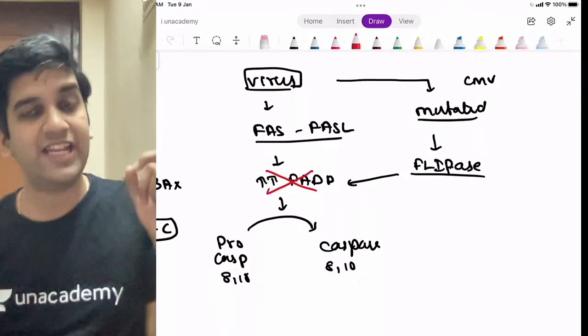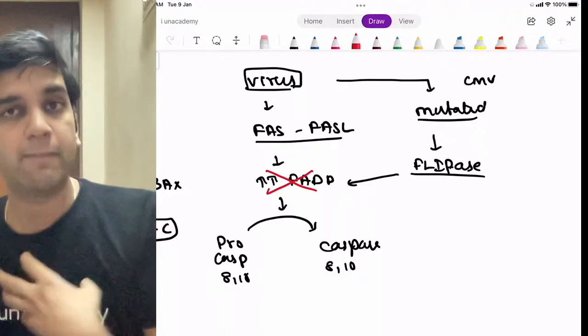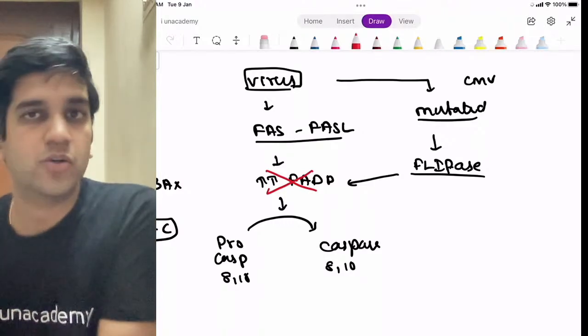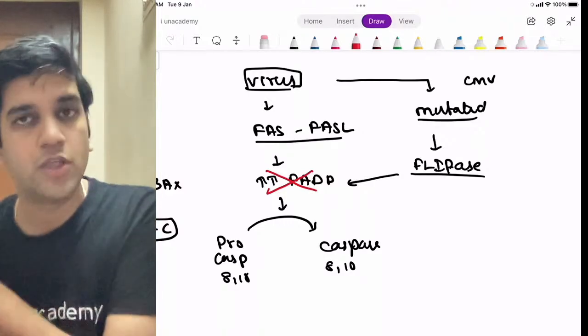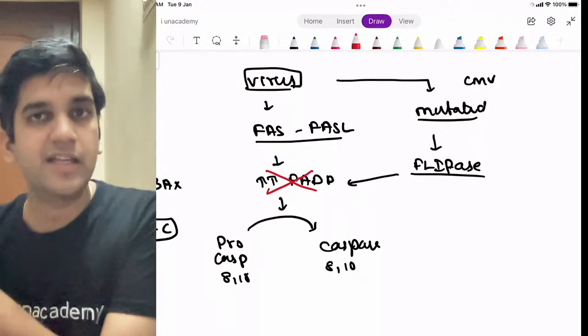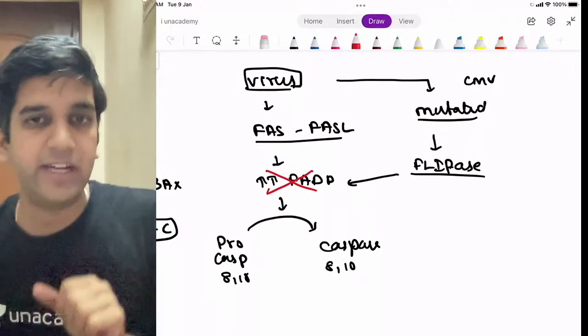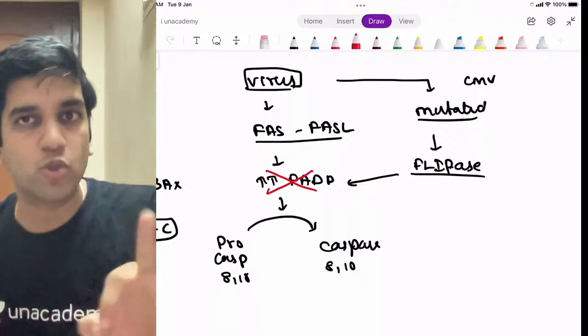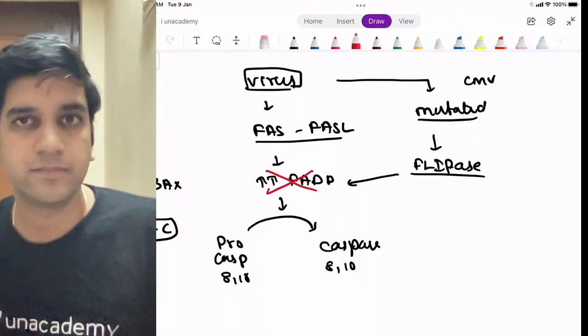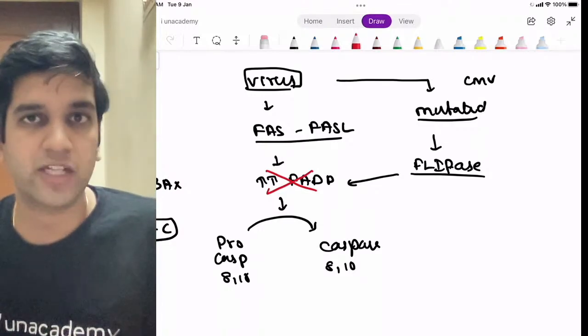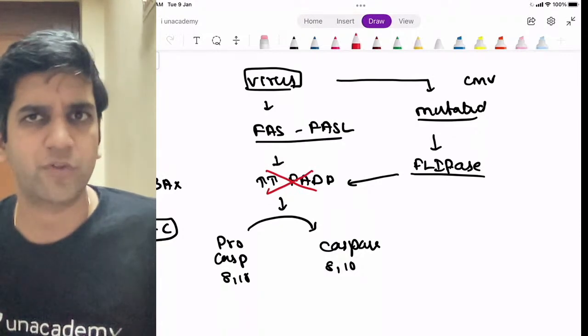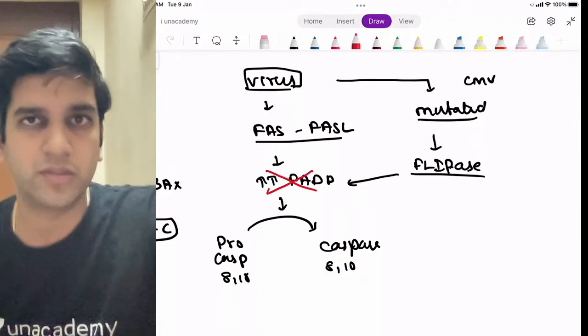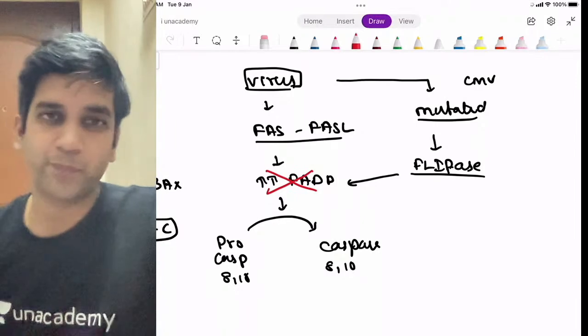When it went into a cell, my body activated the extrinsic pathway of apoptosis. The virus entered inside, created flippase, stopped FADD. So can I say here apoptosis will not happen? And can the virus survive for a longer time? They can survive for a longer time, right? True. Yes. So that's what happened here.